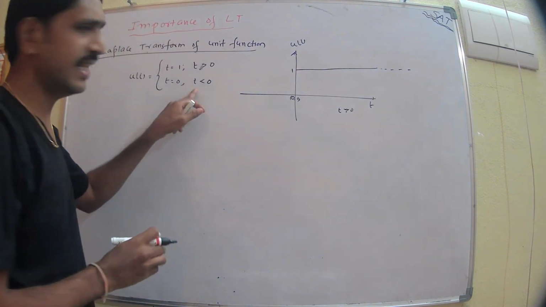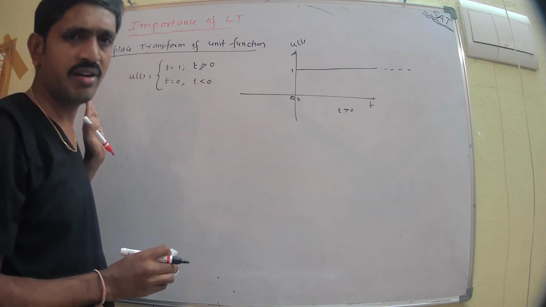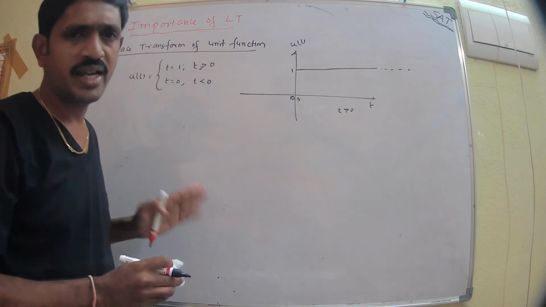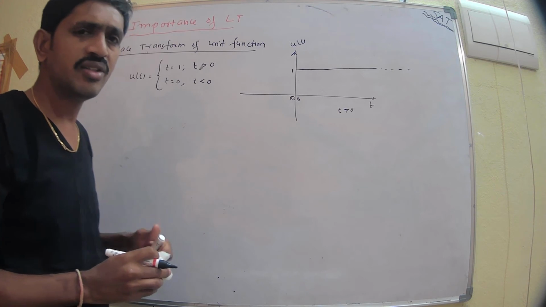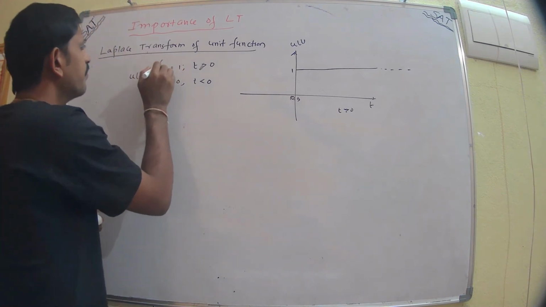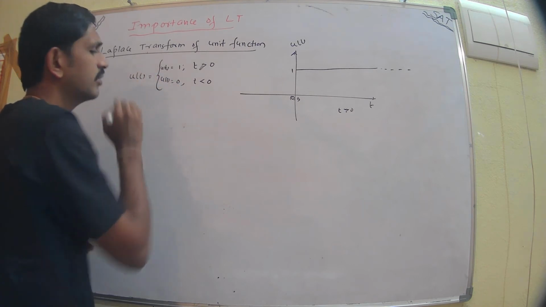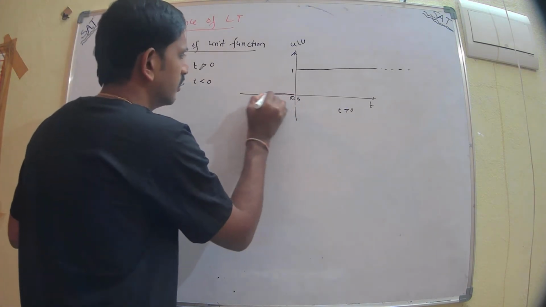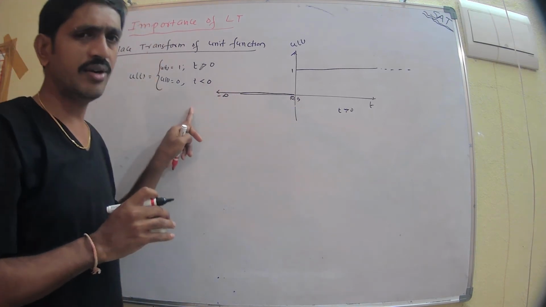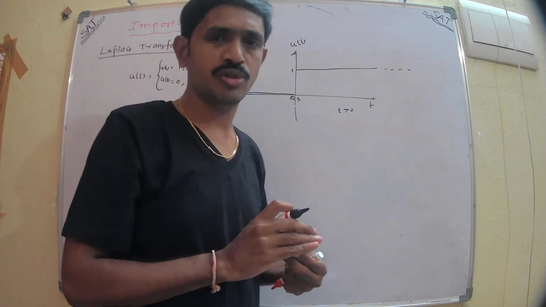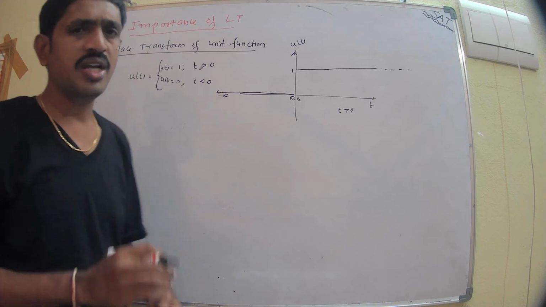Okay, now here t less than 0. T less than 0 means here, on the left plane, so we have to take u of t as 0. Sorry, this is u of t equal to 1, and u of t equal to 0. So this is 0 values up to minus infinity. This is the mathematical notation, this is the graphical notation. So both are the same.